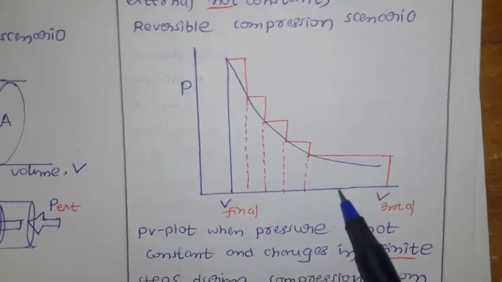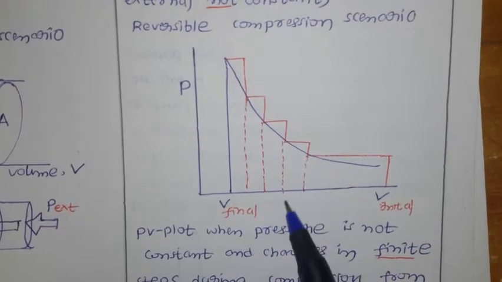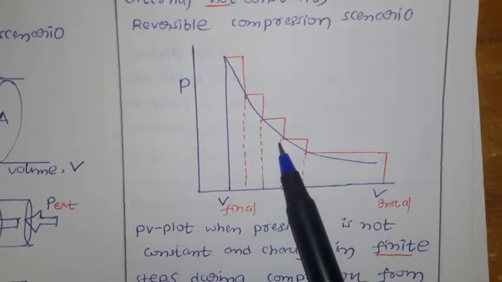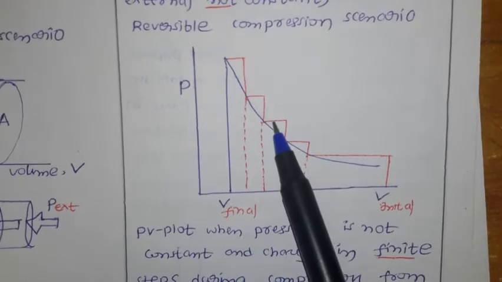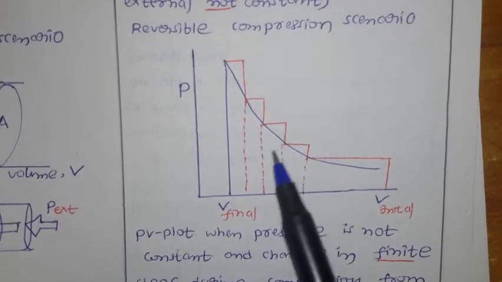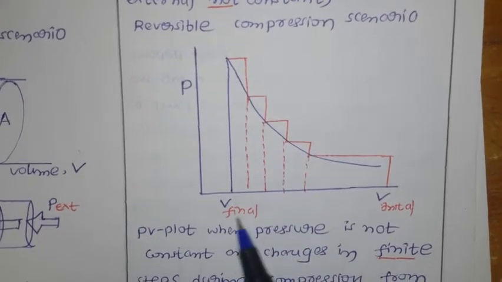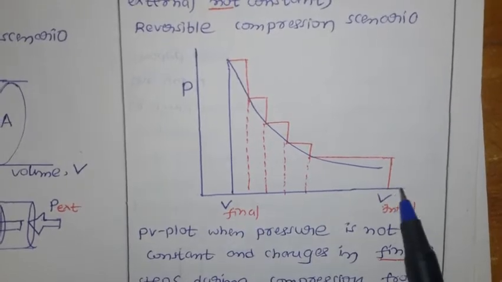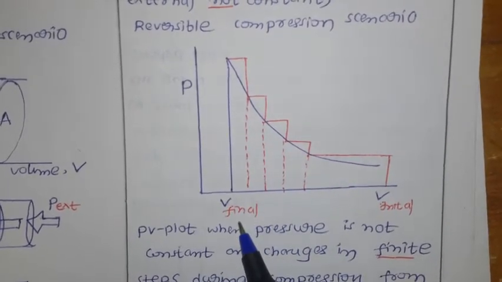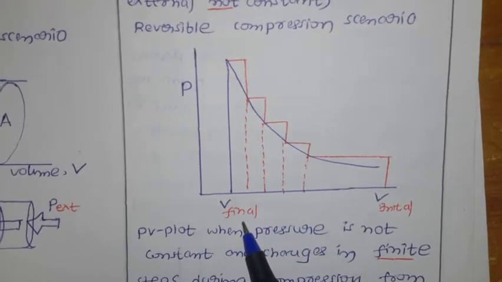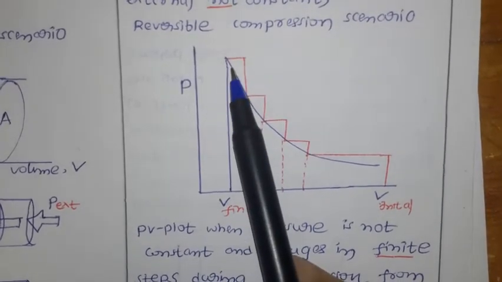So once you compress the gas, what happened? The volume is going to decrease, but the pressure is going to increase. Again I went for the compression. So you are doing a number of steps slowly, one by one. Okay, so what is the final value here? The initial value is more and the final value is less, so you are going to compress it step by step. So pressure is going to increase.